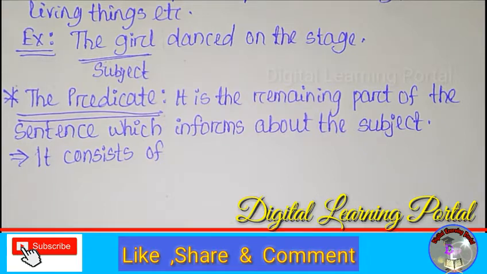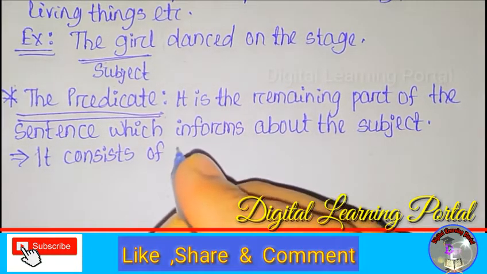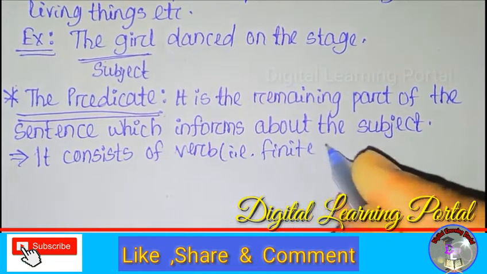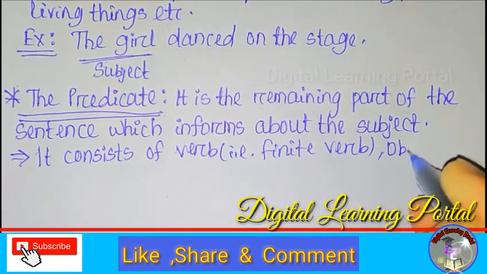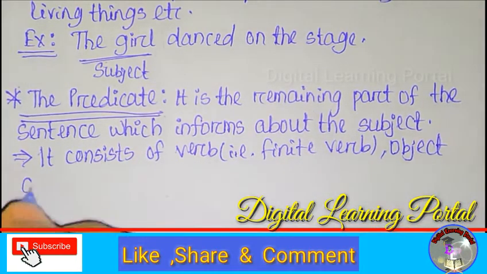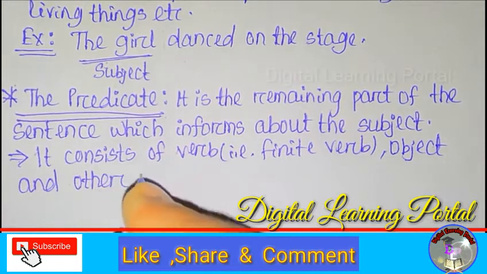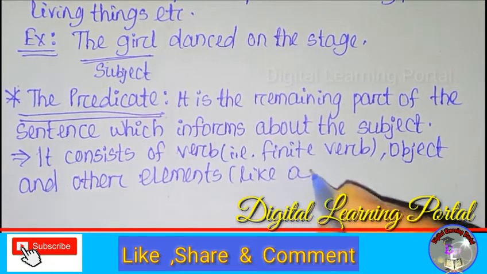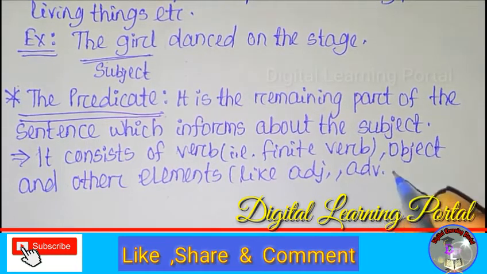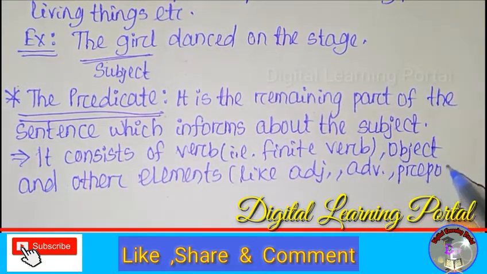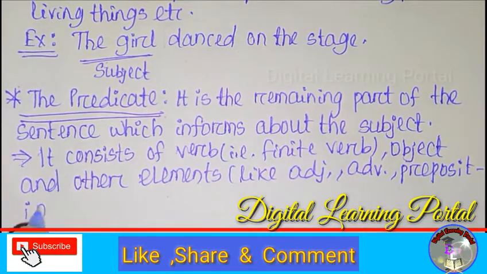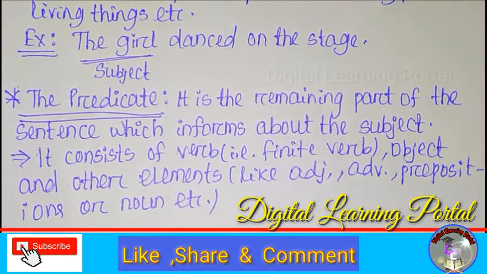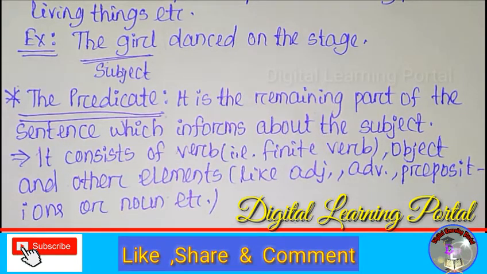And the predicate part, which is the remaining part of the sentence, also consists of a verb, that is a finite verb, and object and other elements like adjective, adverb, prepositions, or noun, etc. Whenever we find any predicate, it consists of a verb which is a finite verb.